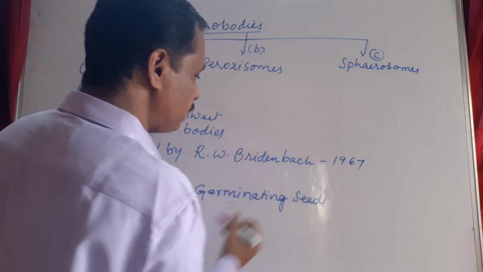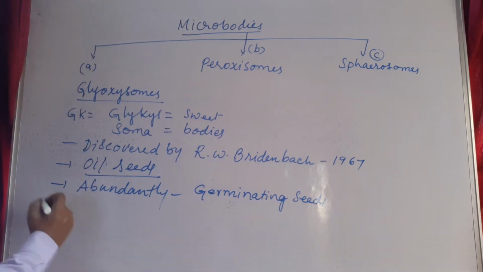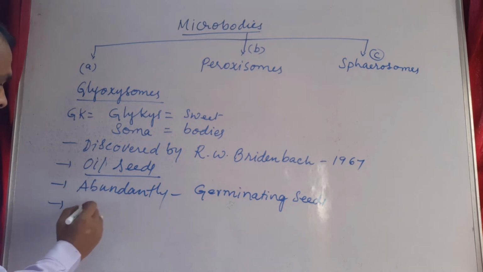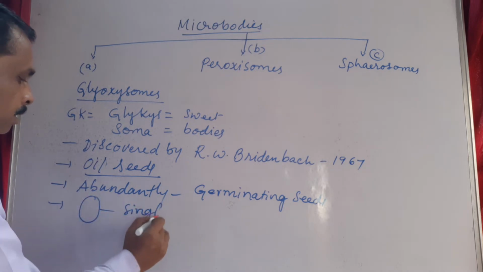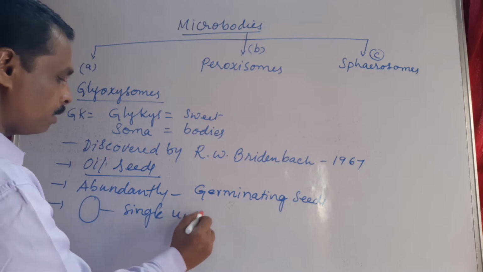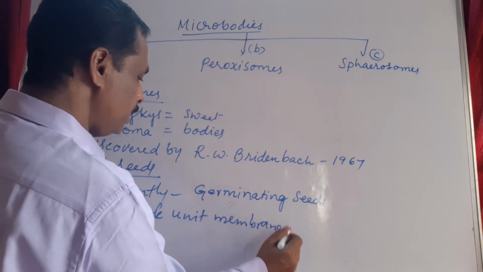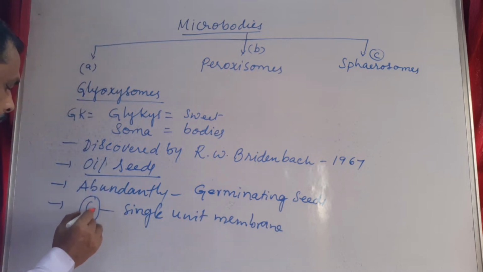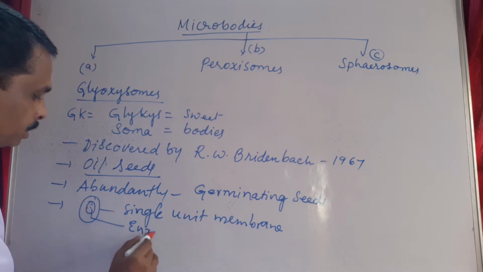In germinating seeds, these glyoxysomes are abundantly present, and the matrix of this is covered by a single unit membrane. The matrix of the glyoxysomes is enriched with enzymes.